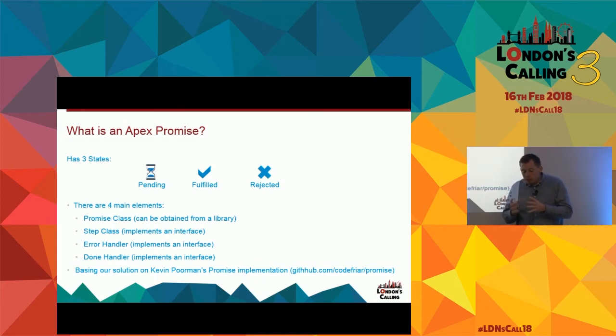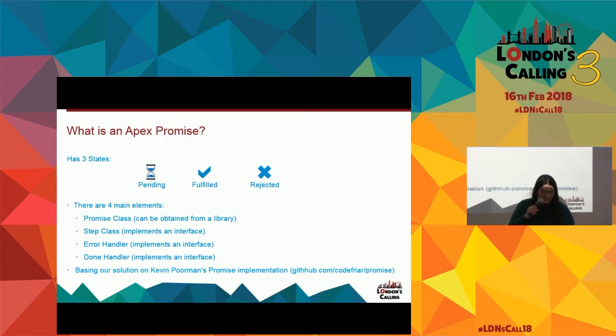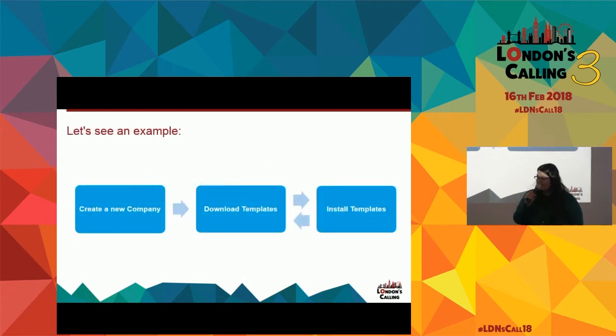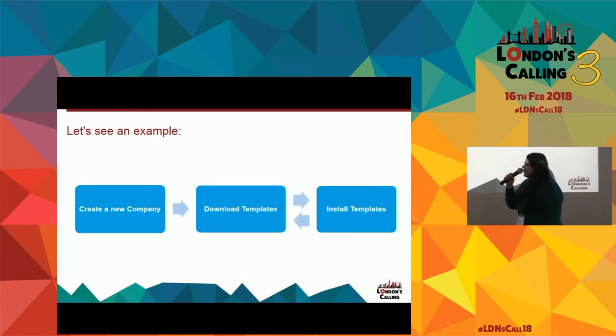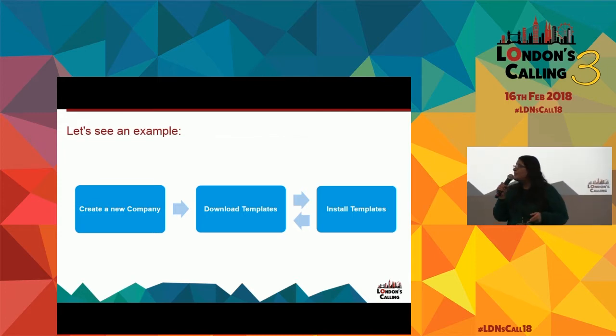The implementation that we've got has a few different changes in there, just to suit the needs that we had. So, Luciana, can you tell us about an example that we used at Sage? This one was a difficult use case, but I will try to make it as simple as possible. Our customer wants to create a new company. To create this company, they have different options, for example, they can choose the country, the language, the business type. That's the easy part.